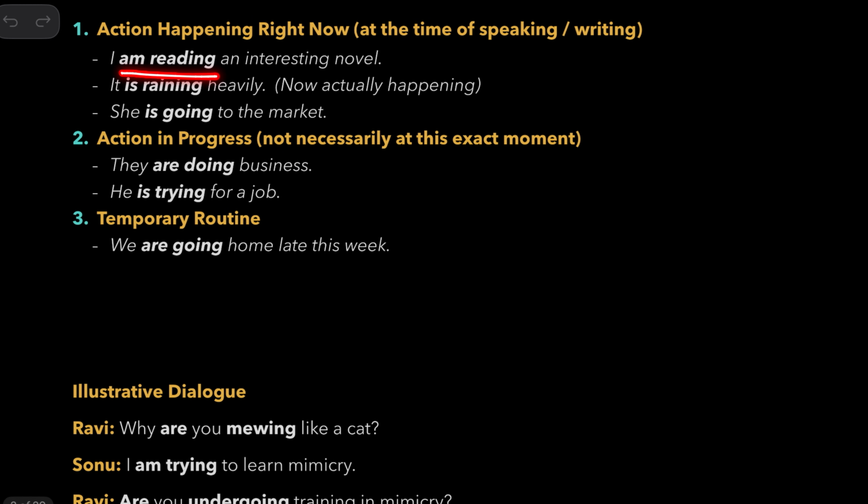I am reading an interesting novel. It is raining heavily. She is going to the market. So when you talk about actions happening right now, we use this tense. They are doing business. He is trying for a job. So actions are happening, but not at this very moment.